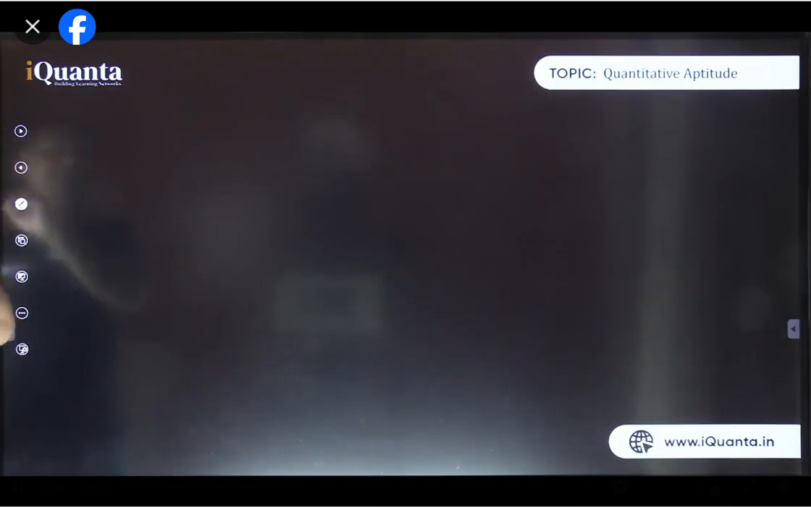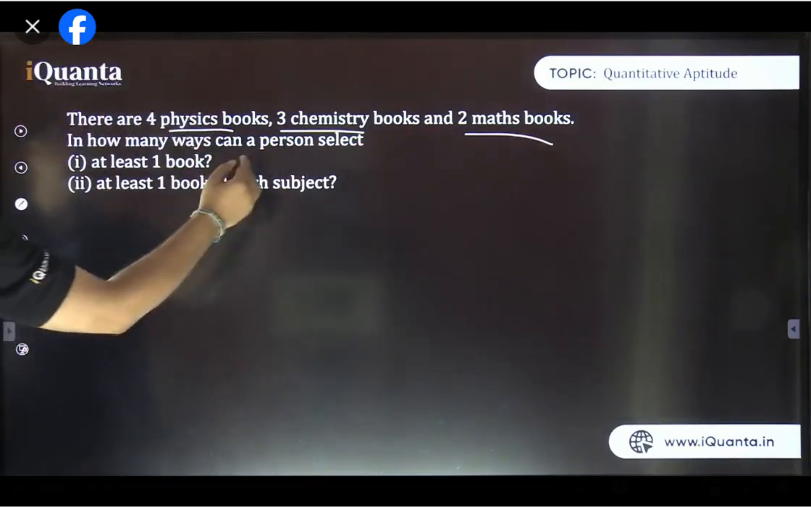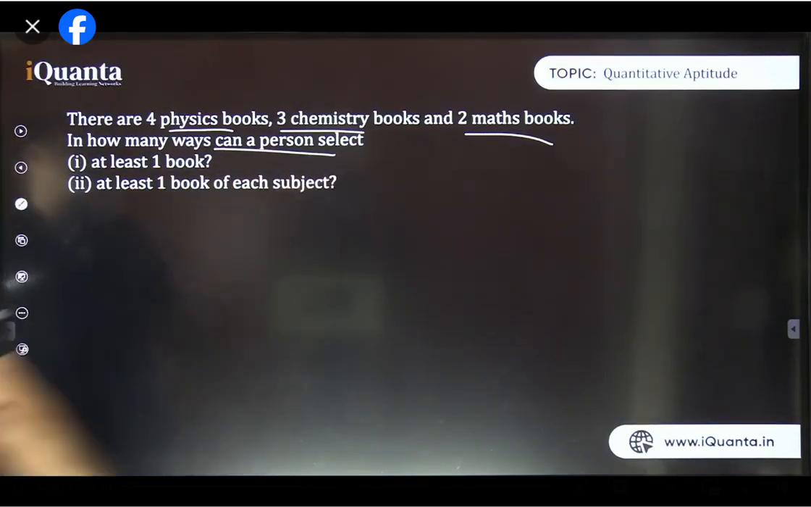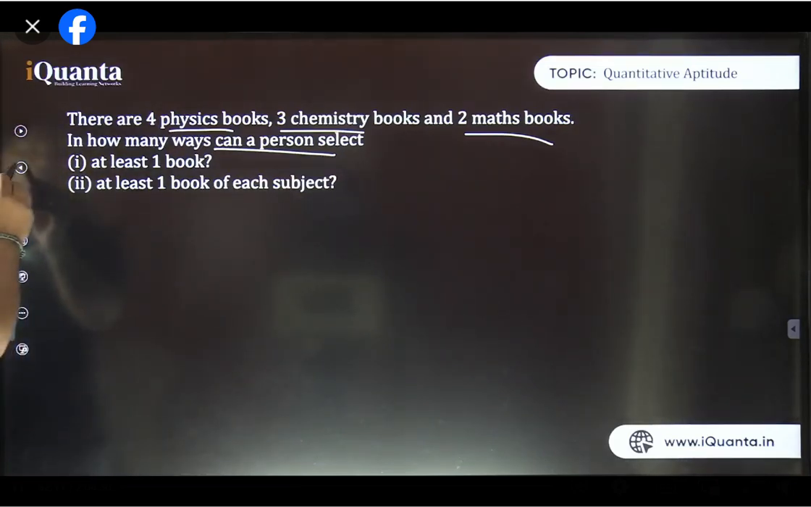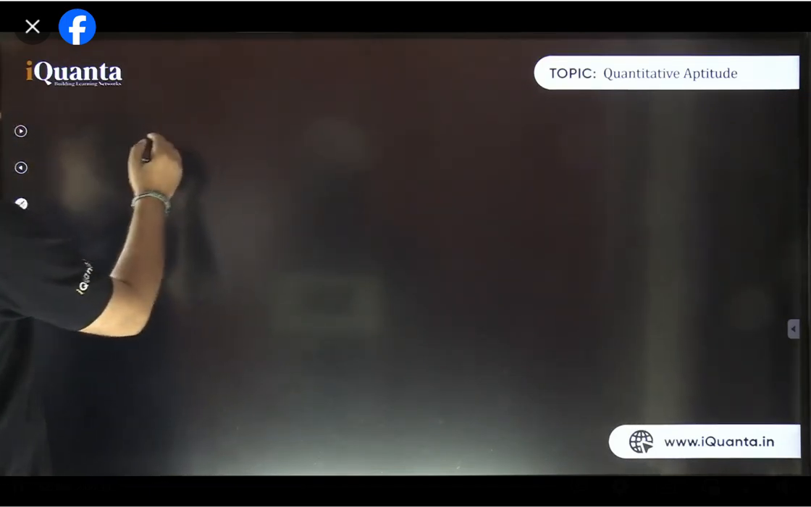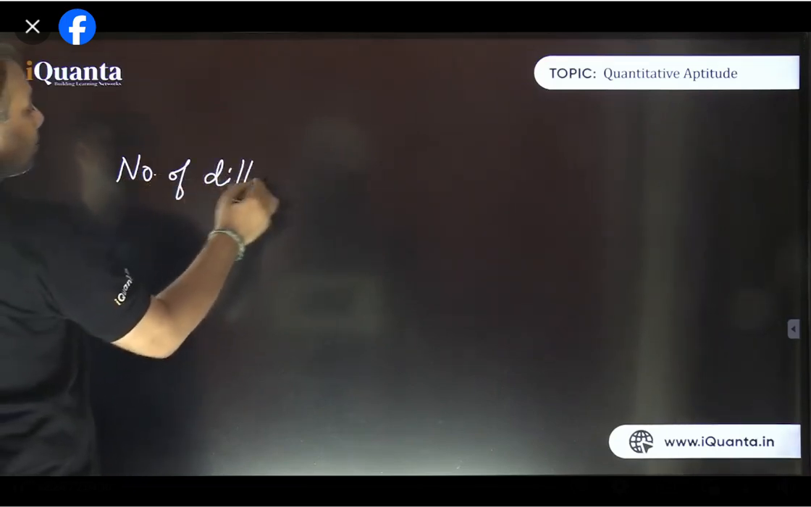Okay, let's move further. Now this was the question. There are 4 physics books, 3 chemistry and 2 maths books. In how many ways can a person select at least one book of each subject? Now this is a slightly different thing. Now try to understand. Let me go back first. See, tell me, we are discussing the number of different selections possible. Number of different selections.